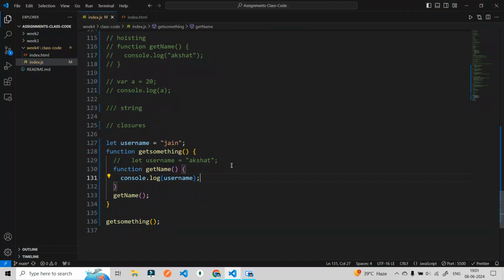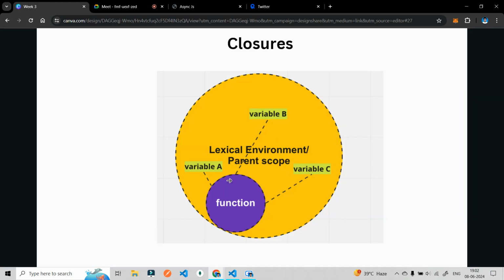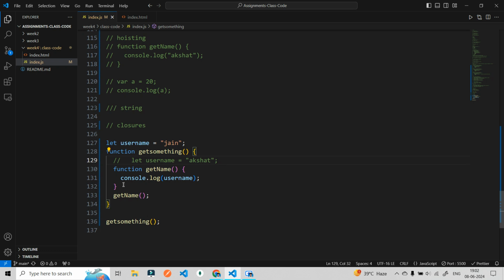Hey, why is it giving me a Jan? You said that this particular function can access only its lexical environment, but here there is no variable called username in its lexical environment. What I said was, the lexical environment or the parent scope, it will find the variables till where it can find them. That is why this particular function will go into its lexical environment.